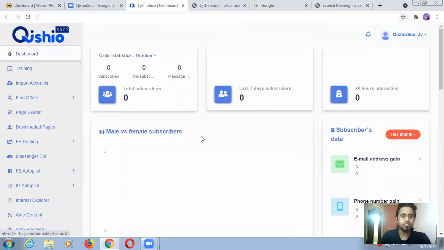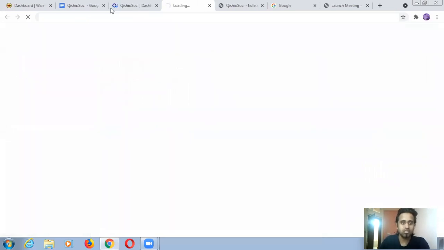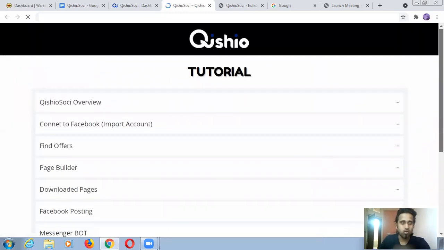Now this is the dashboard, and it has a very simple appearance. Not too difficult to understand, and nothing is here for now because I didn't do anything. Now this is training. I'm clicking on this so that you can see how the training is. Let it load and give it time. Okay, so you can see these are all tutorials.